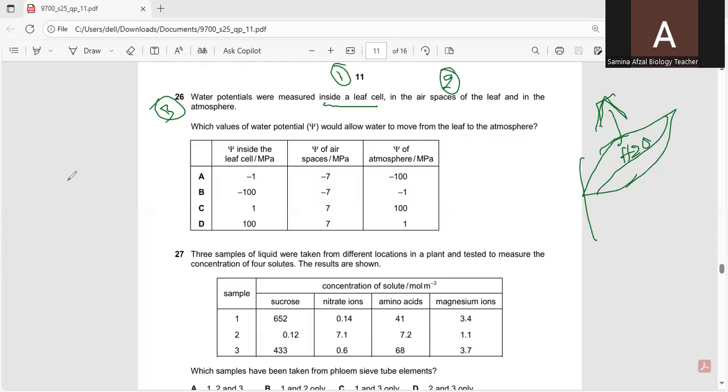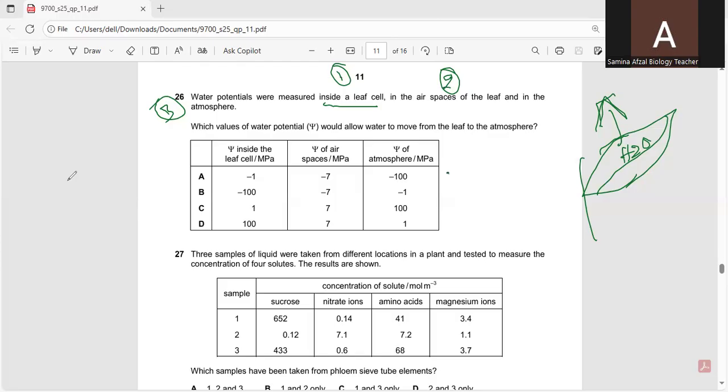So inside the leaf cell is -1, the airspace is -7 and the atmosphere is -100. -100 means less water potential in comparison to the leaf cells.